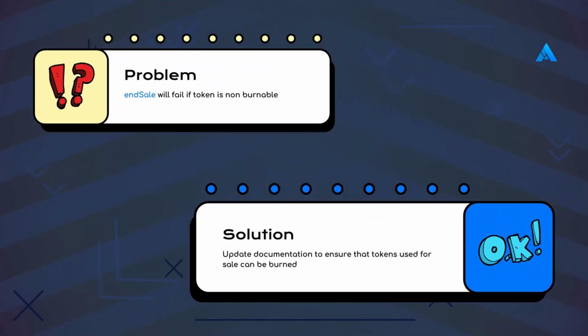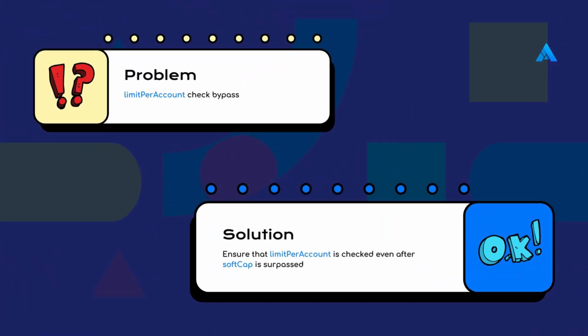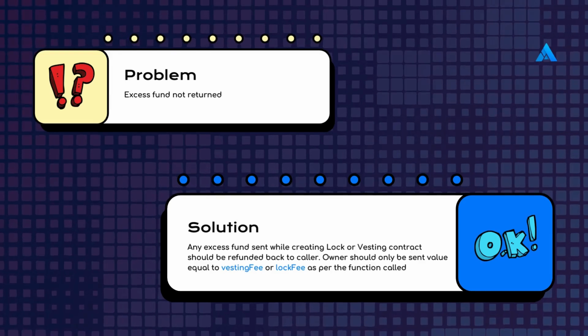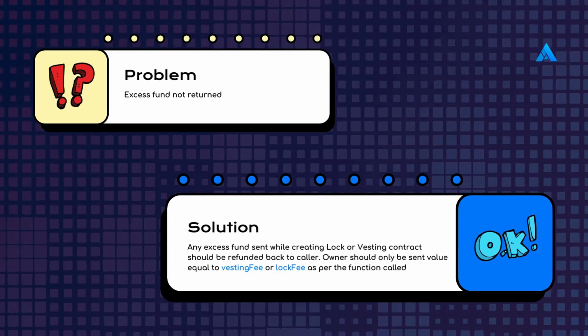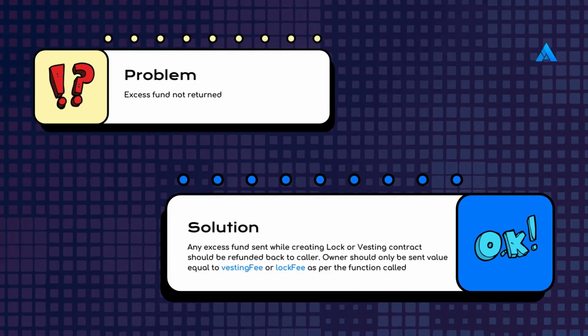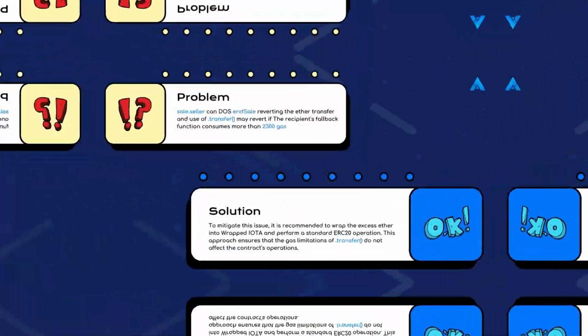End sale will fail if the token is non-burnable. Update the documentation to ensure that tokens used for sale can be burned. The limit per account check can be bypassed. Ensure that limit per account is checked even after the soft cap is surpassed. Excess fund not returned. Any excess funds sent while creating a lock or vesting contract should be refunded back to the caller. Owner should only be sent value equal to vesting fee or lock fee as per the function called.